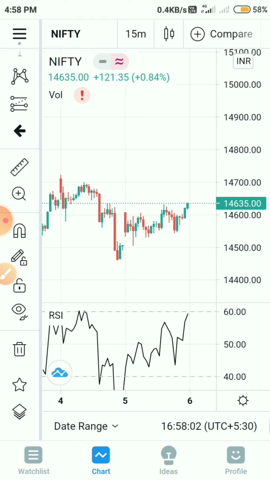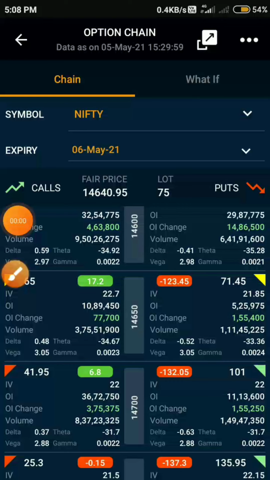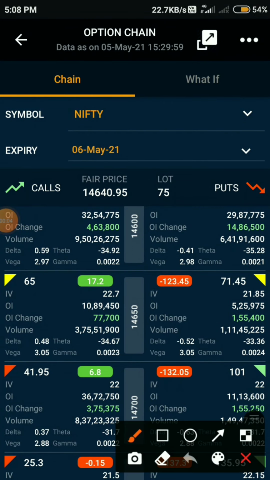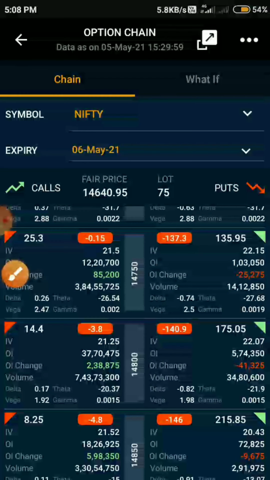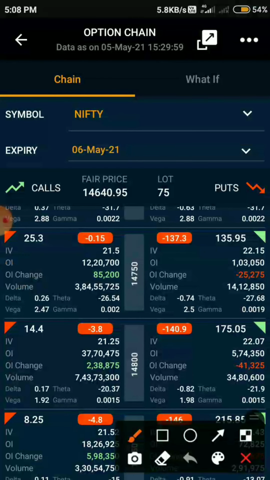Now let's analyze Nifty's option chain for tomorrow's expiry. On the option chain, as we can see, 14,700 call has 36,72,000 open interest. In that, 3,75,000 was added today, so that will act as first resistance. And 14,800 call has 37,70,000 open interest. In that, 2,38,000 was added today, so that will act as second resistance.